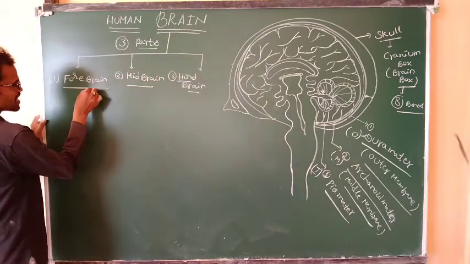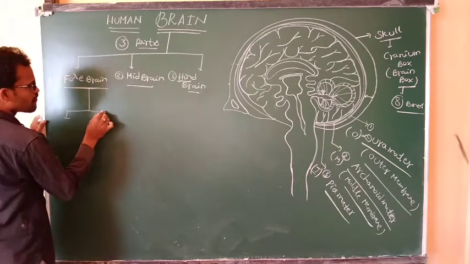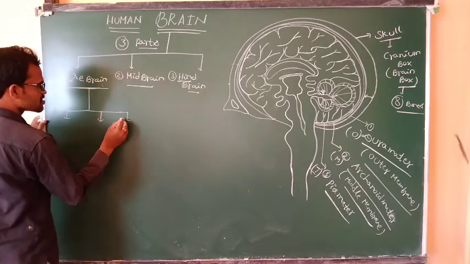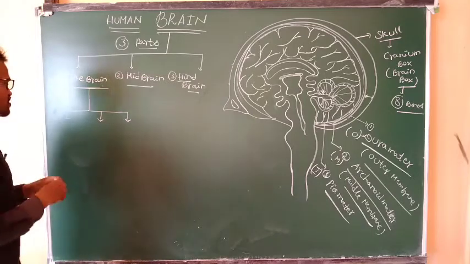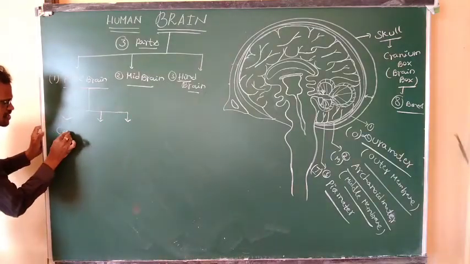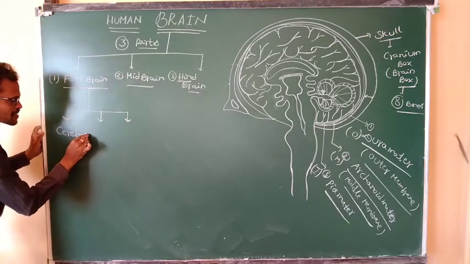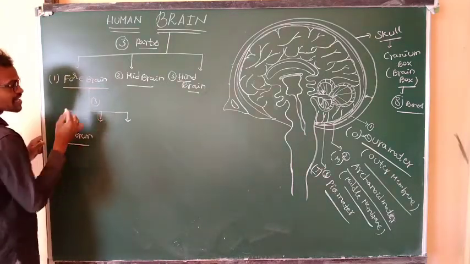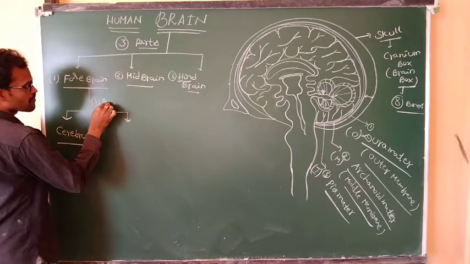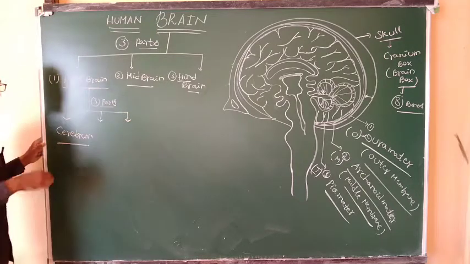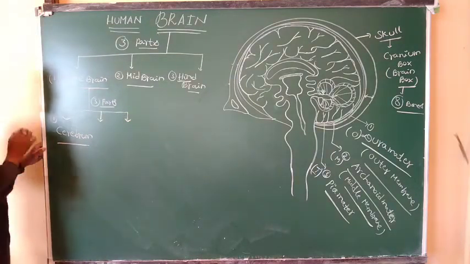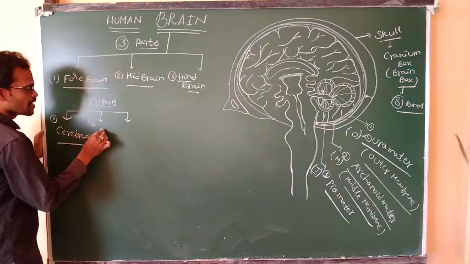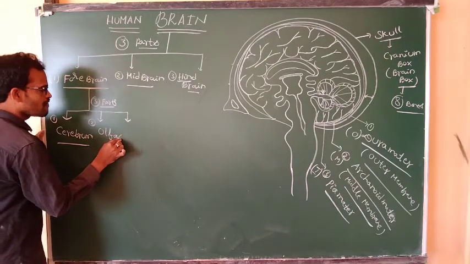What is the forebrain? The forebrain consists of three main parts. What is the first part? Cerebrum. What is the second part of the forebrain?